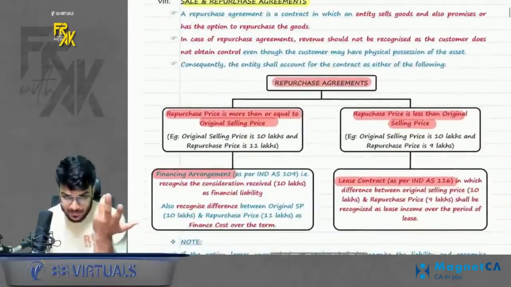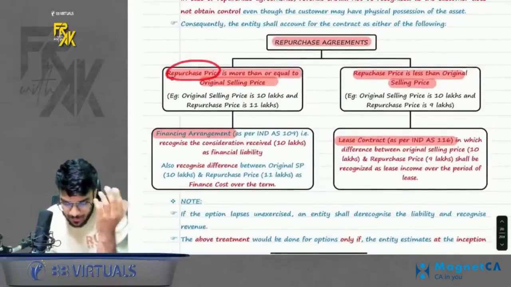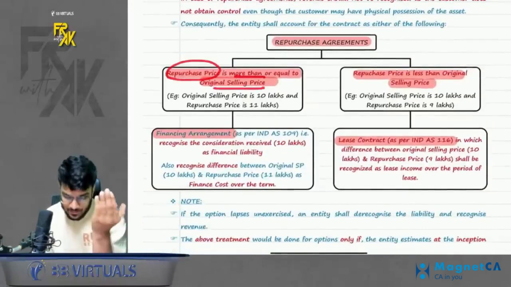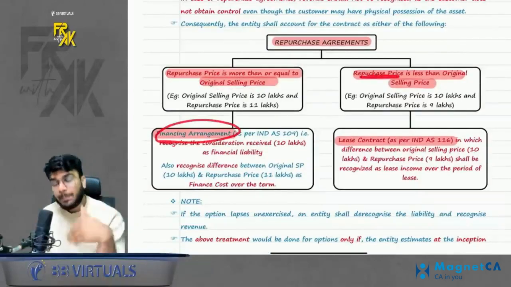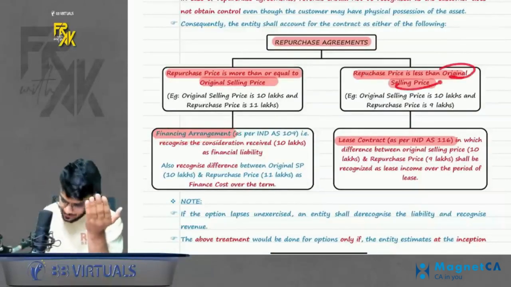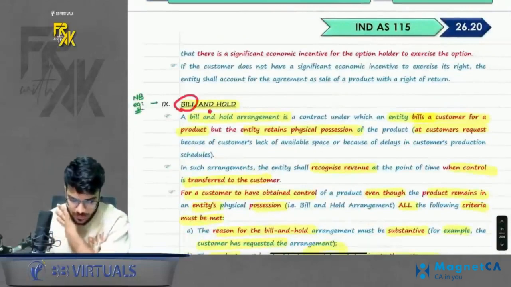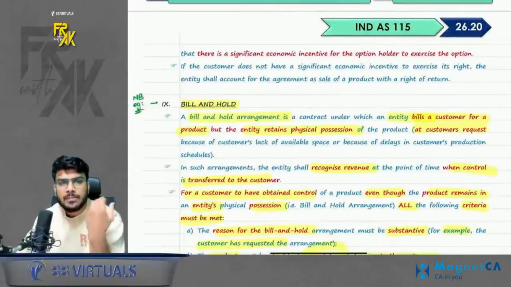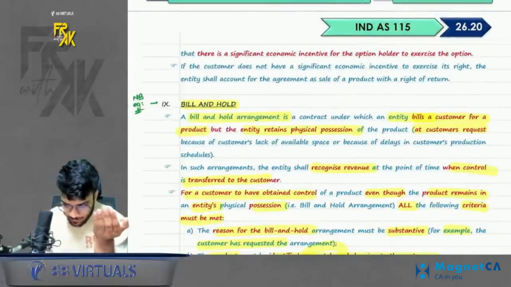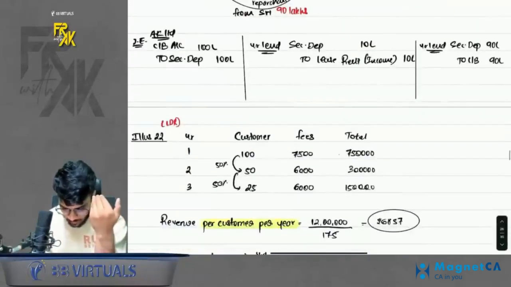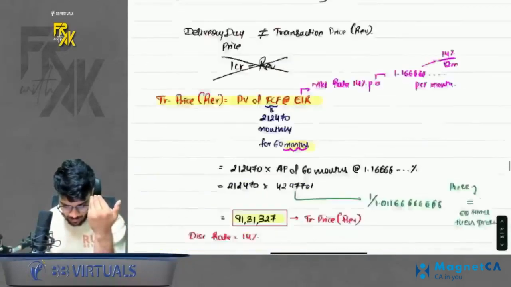So this was sale and repurchase. See, it is given also. If the repurchase price is more than the original selling price, financing arrangement. If the repurchase price is less than the original selling price, lease contract. Simple. Okay. Done. Next point is bill and hold. Now, what is the meaning of bill and hold? Sometimes what happens is a company sells any product to a customer. Please have a look.